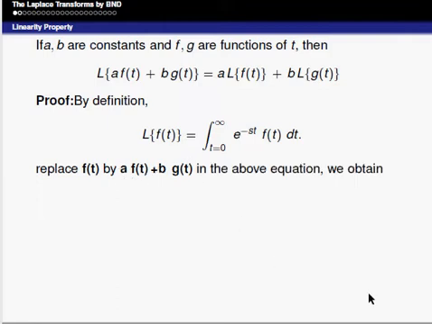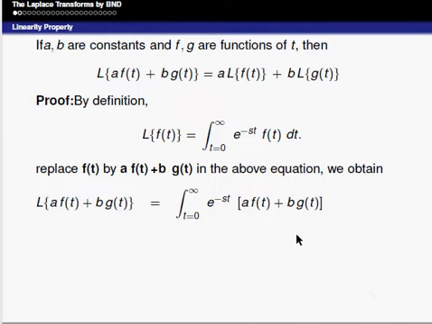In the above equation, we obtain Laplace of a into f of t plus b into g of t is equal to integral from 0 to infinity e power minus st, with f of t replaced by a into f of t plus b into g of t, into dt.